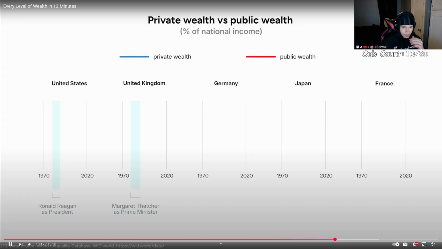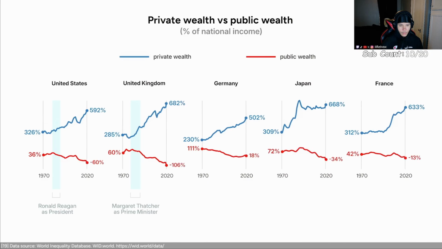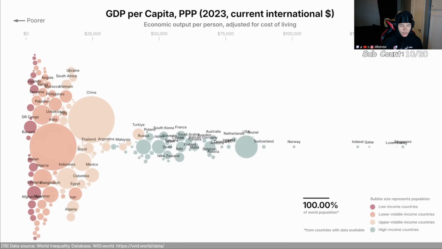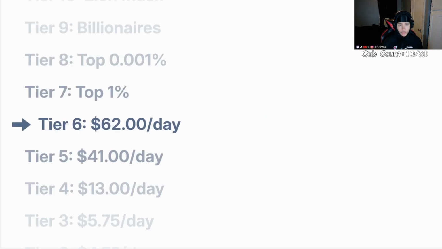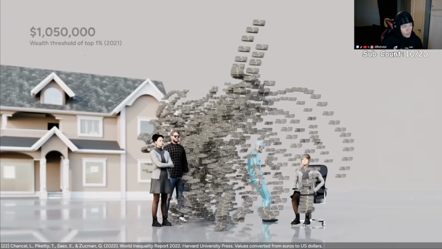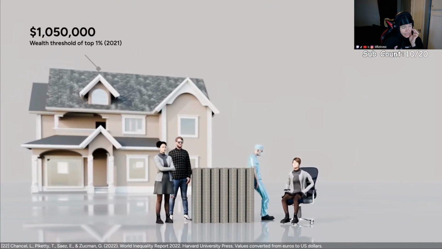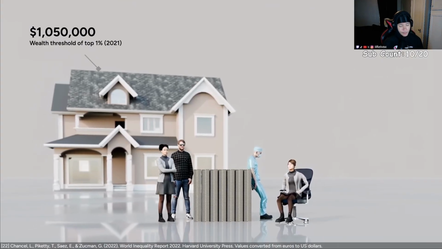Ronald Reagan and Margaret Thatcher pushed a series of policies that made private wealth go up and public wealth go down. So their argument here is that if governments own less, then in theory they're less capable of tackling inequality. But from now on, we're not going to talk about countries anymore. We're entering global wealth tiers. If your wealth is at least $1 million, then you're part of the global 1%. This could mean having $1 million in your bank account or just owning an expensive house.